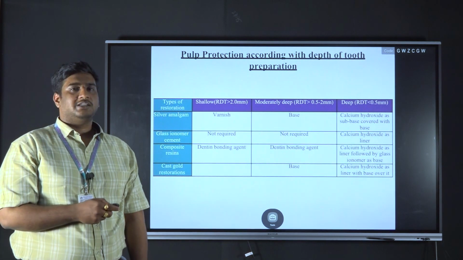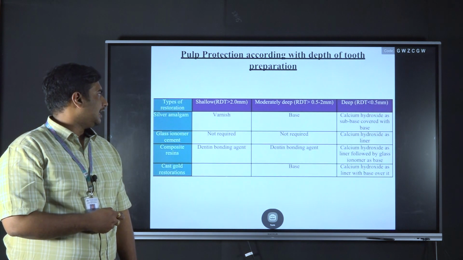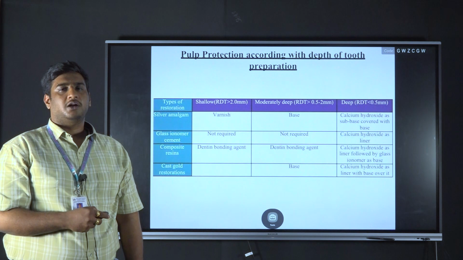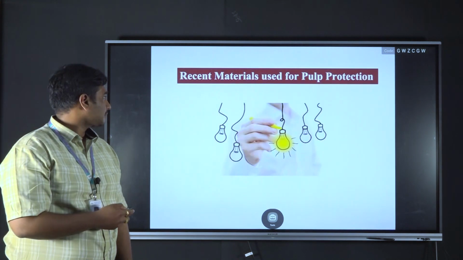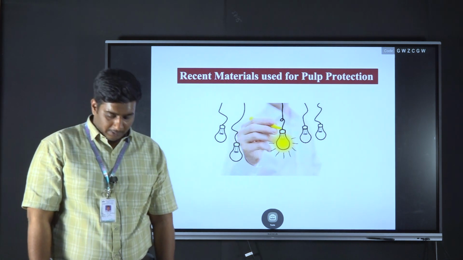Whereas in the cast metal restoration, in case of shallow, no pulpal protection is needed, whereas in moderately deep cavities, base can be applied, and in deep cavities, calcium hydroxide liner followed by the base and the metallic restoration. So these are the various conventional methods used for the pulp protection.